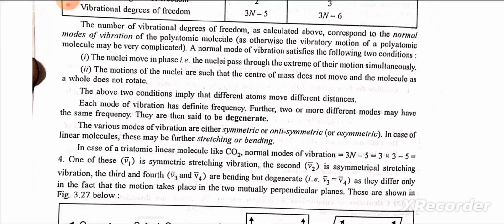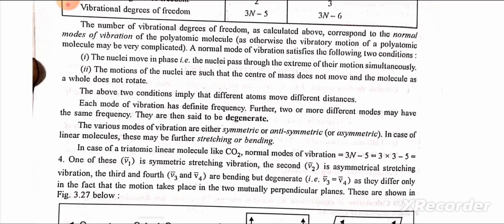A normal mode of vibration satisfies the following two conditions. First, the nuclei move in phase, that is, the nuclei pass through the extremes of their motion simultaneously. Second, the motions of the nuclei are such that the center of mass does not move and the molecule as a whole does not rotate. The above two conditions imply that different atoms move different distances. Each mode of vibration has a definite frequency. Further, two or more different modes may have the same frequency. They are then said to be degenerate.